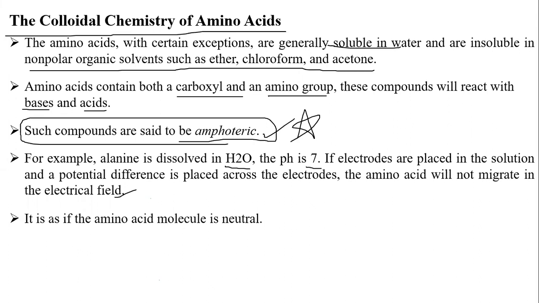Alanine is a compound. If it is dissolved in water, the pH is 7. If the electrodes are placed in the solution and a potential difference is placed across them by passing current, the amino acid will not migrate in the electric field, because it is amphoteric in nature. It has both acid and base reactivity. So the amino acid molecule is neutral.